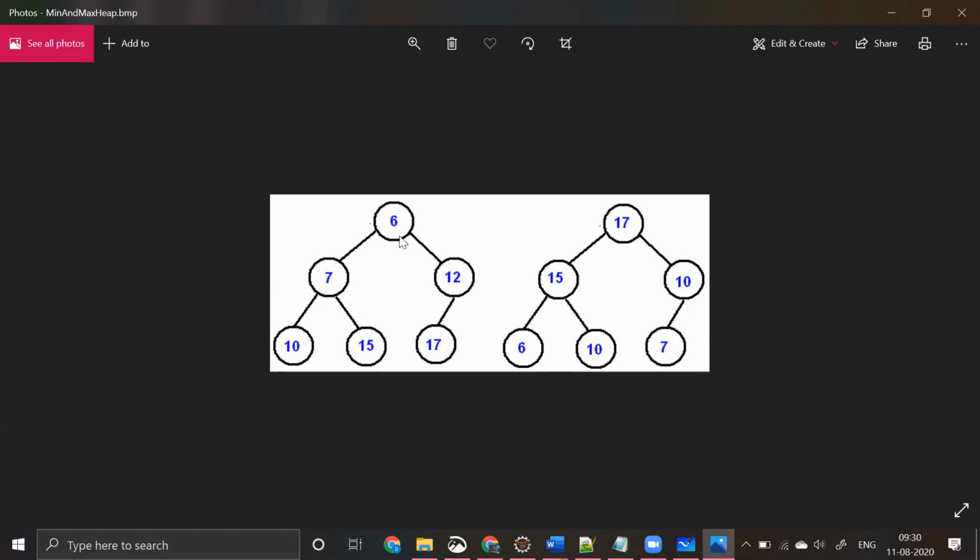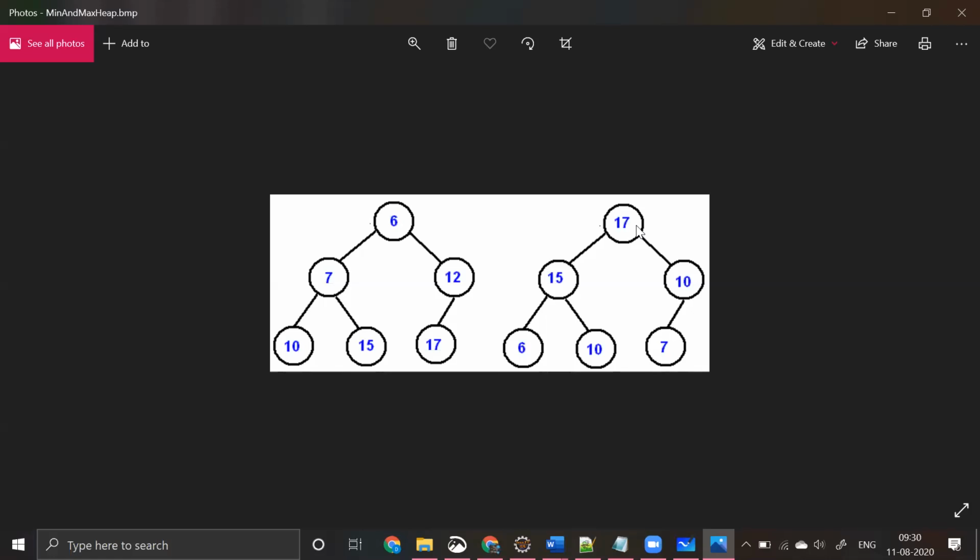This should be lesser, and this applies for every node that is there in the tree. So this is a min heap, and then this is the max heap. What is max heap saying? Max heap is saying something like the root should be the maximum element, and all the others which are the children of this root should be minimum in comparison to the root, right?